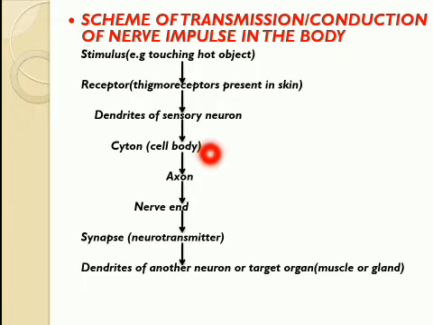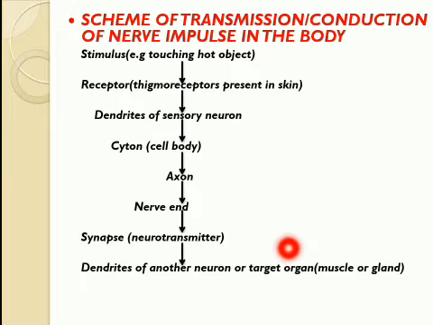Now the impulse is generated, and that impulse is what? That is the information of the hot object. That impulse now goes from cytone to axon, and from axon to nerve end, and from nerve end it reaches the synapse with the help of neurotransmitters. Neurotransmitters are the chemicals which are released into the synapse by the nerve end to start a similar impulse in the dendrites of another neuron, and this process will continue till the message or information or impulse of the hot